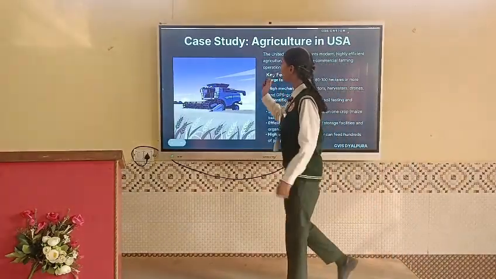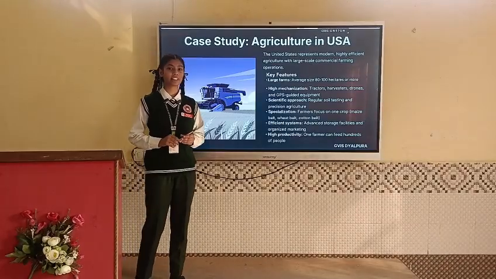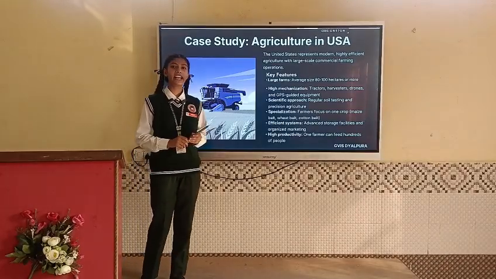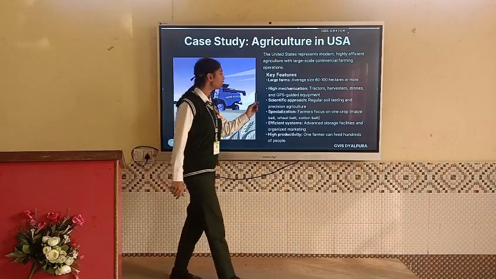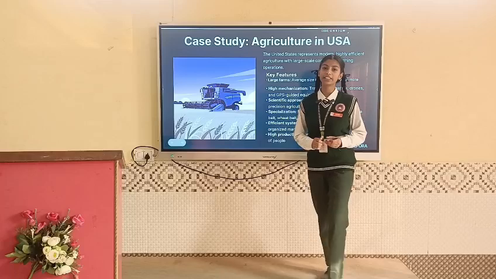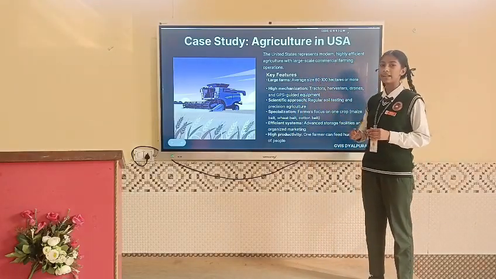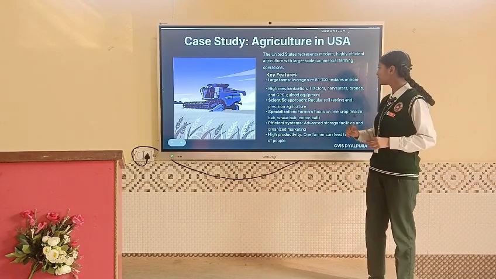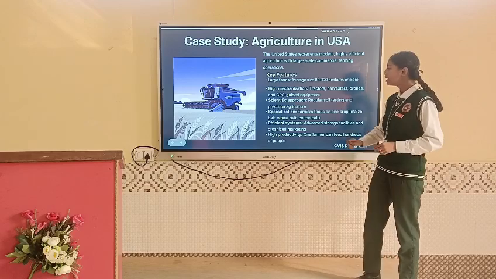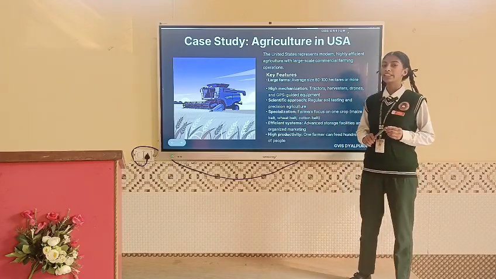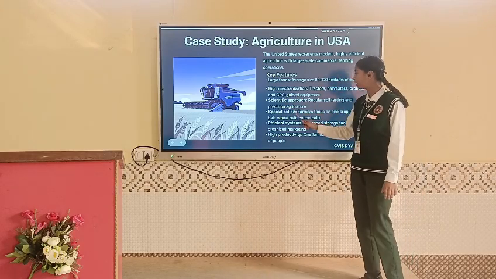Let us discuss case study of agriculture in USA. The United States represents modern and highly efficient agriculture. Let us discuss its key features. First one is large farms. Its average size is 80 to 100 plus hectares. Second one is high mechanization. They use tractors, harvesters, drones and GPS guided equipments. Third is scientific approach. They test their soil from time to time and practice precision agriculture.